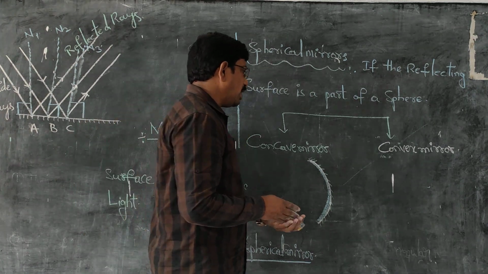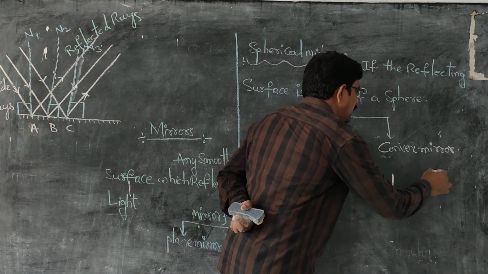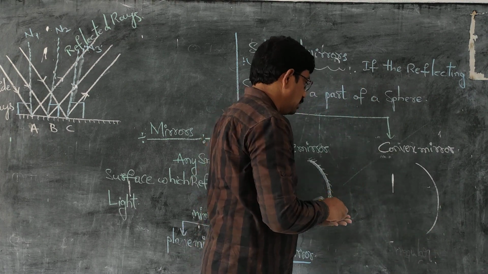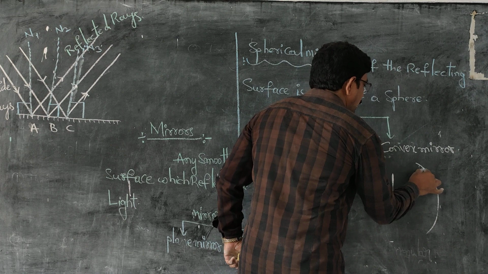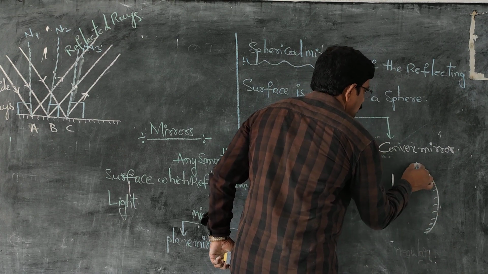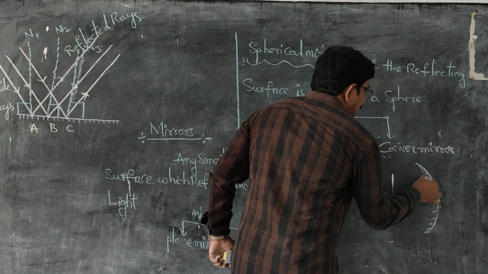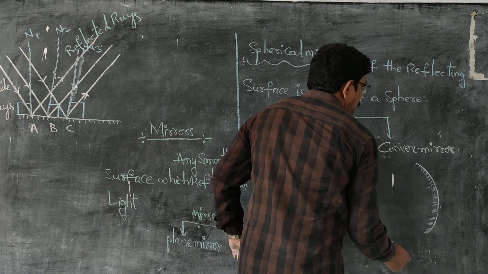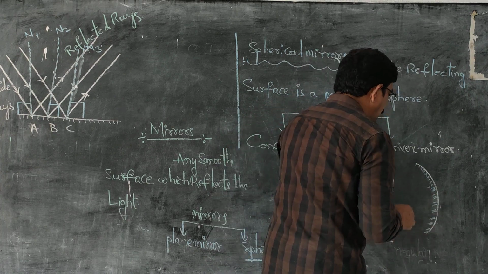Next, another one. Try to understand the difference between these two. This is silver coated or aluminum coated. This is painted, non-reflecting surface. But this portion is bulged outward.